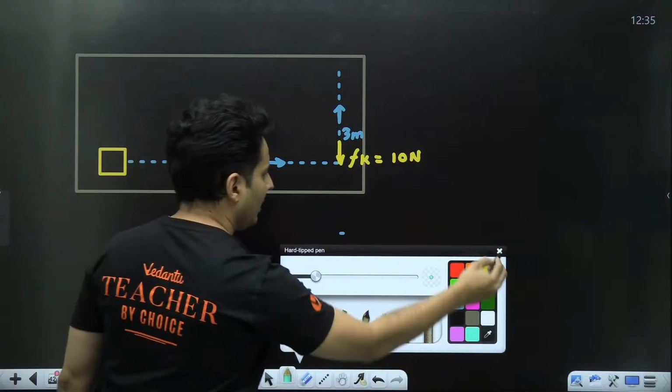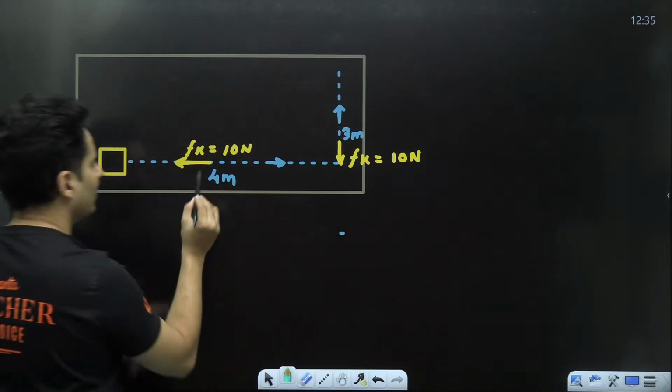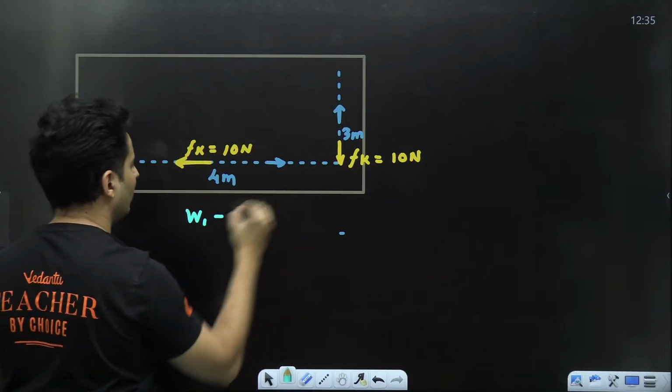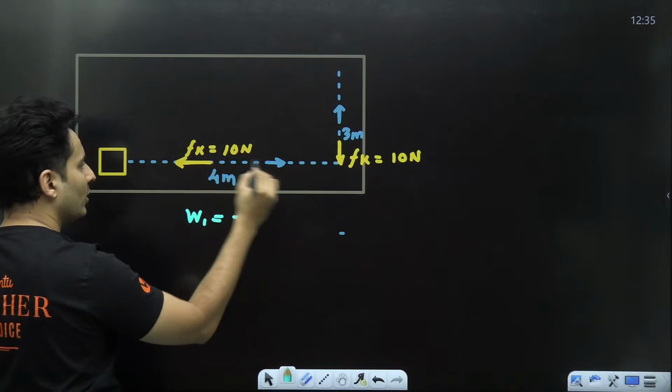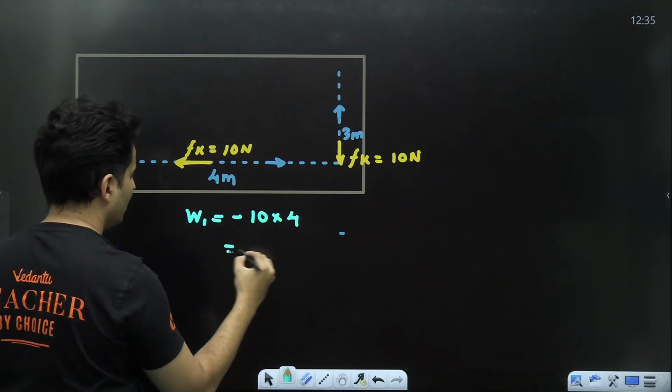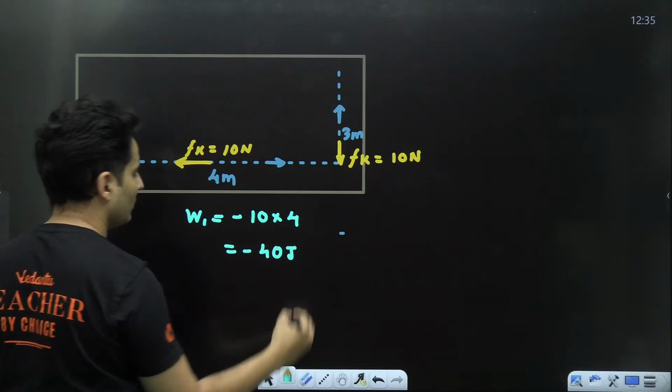If you ask me how much work was done from here to here by the friction, the work done by the friction in the first part of the problem was negative because force is opposite to the displacement. Force was 10, displacement was 4. So it was minus 40 joules.